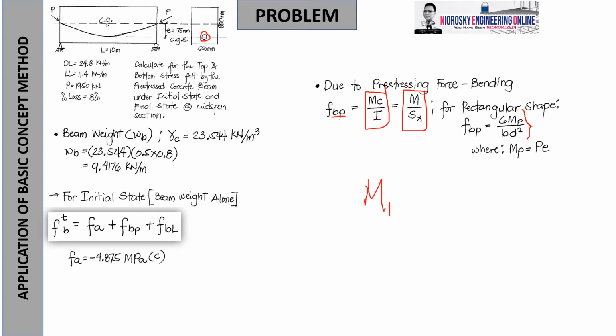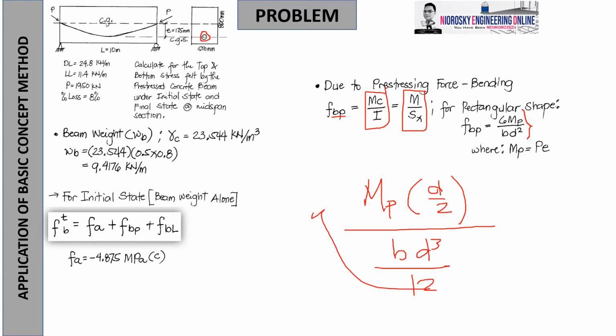So, moment due to P, the c is the total height over 2, d over 2. The d here is representing the total height for the meantime. And the inertia is bd cubed over 12. I think you're aware of the strong axis inertia. So, the 2 goes down, 12 over 2 is 6. And there is d cubed in the denominator and d in the numerator. d over d cubed is d squared. So, that explains the idea. Again, the 6Mp over bd squared is only applicable for rectangular shape.